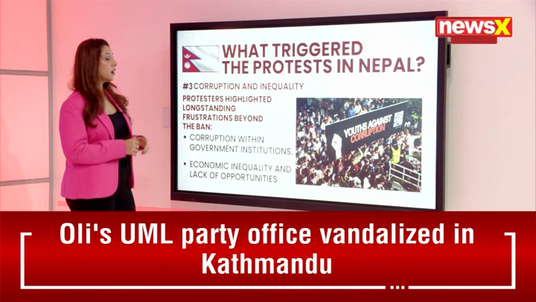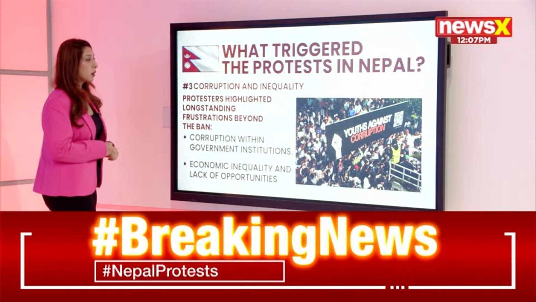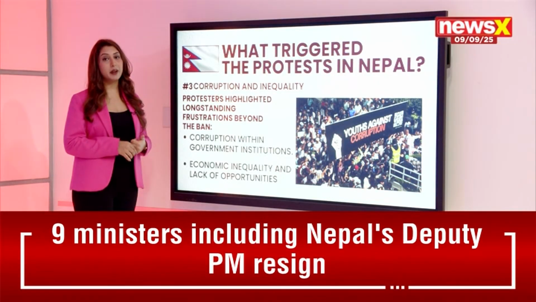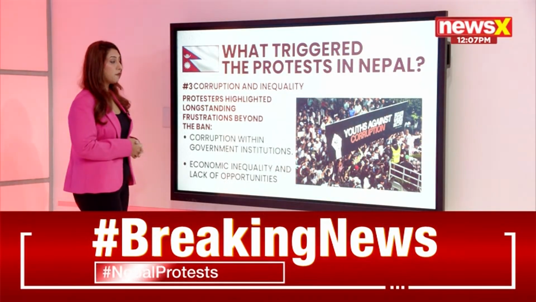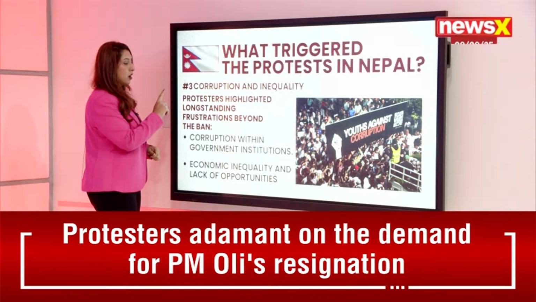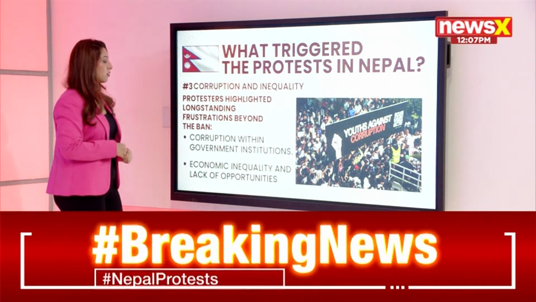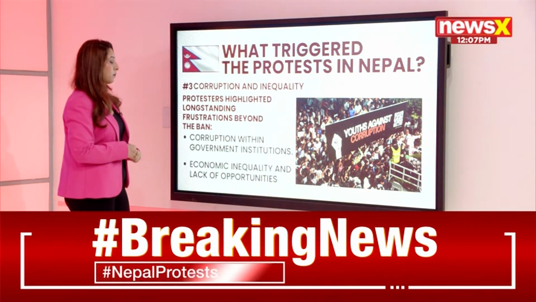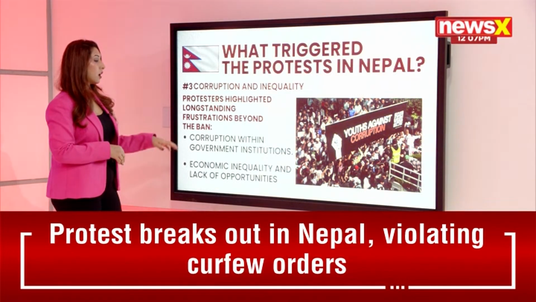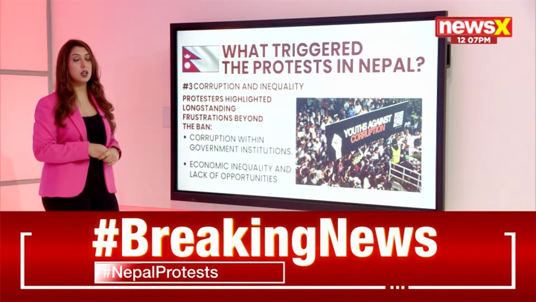Now, the third one is rather important: corruption and inequality. Protesters have also maintained that the bigger reason why the protests are being carried out is the corruption and irregularities that have been witnessed all across. In the government of Nepal, the youth has said that corruption within the governmental institutions is also the main issue.